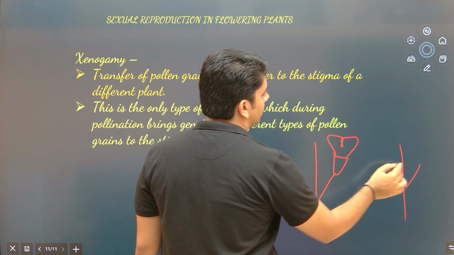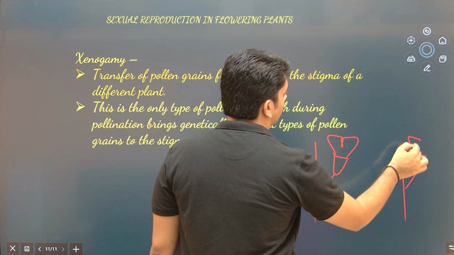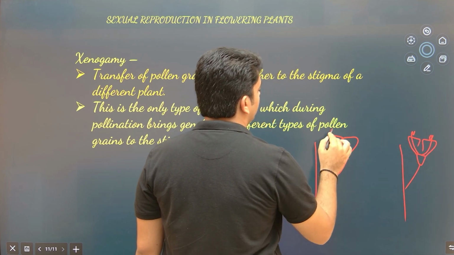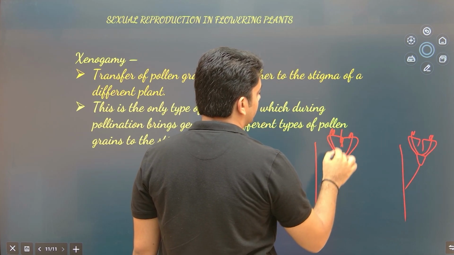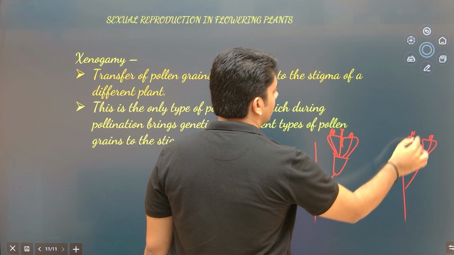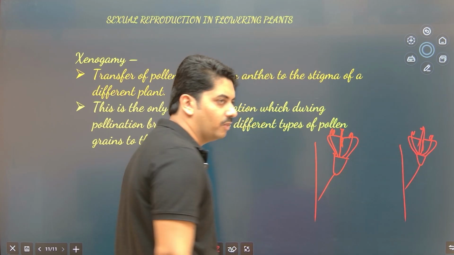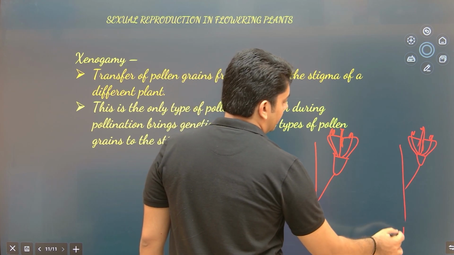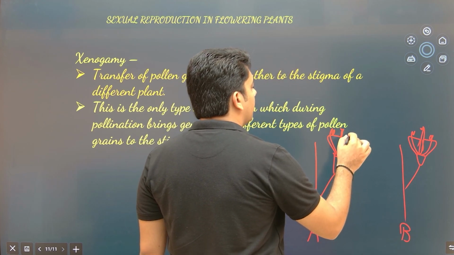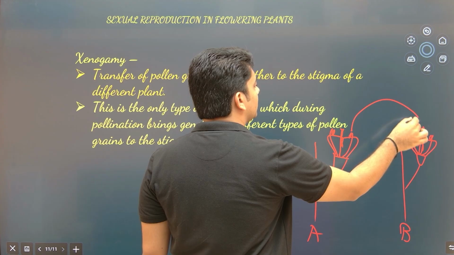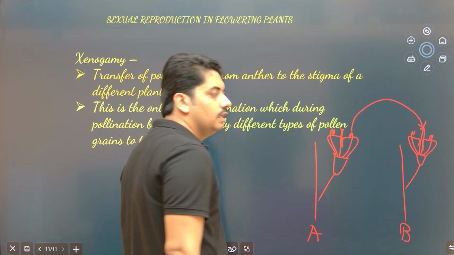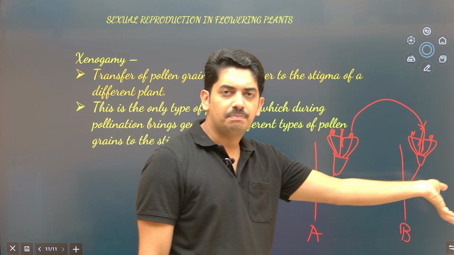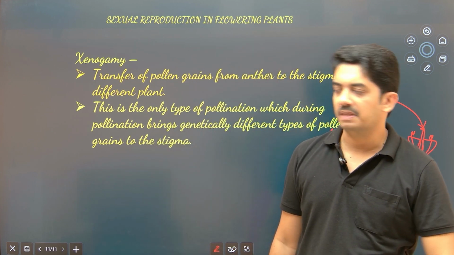Okay, so let us consider these two are the same species of plants, and at the same time they are flowering. Now what happens in true cross-pollination, that is in xenogamy? This is plant A, this is plant B. Pollen from the anthers is transferred to the stigma of another flower of the different plant, but they belong to the same species.